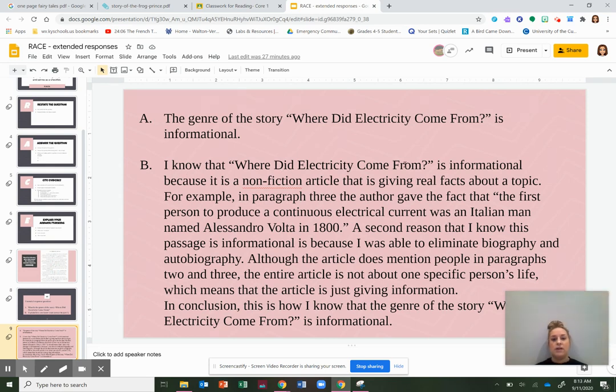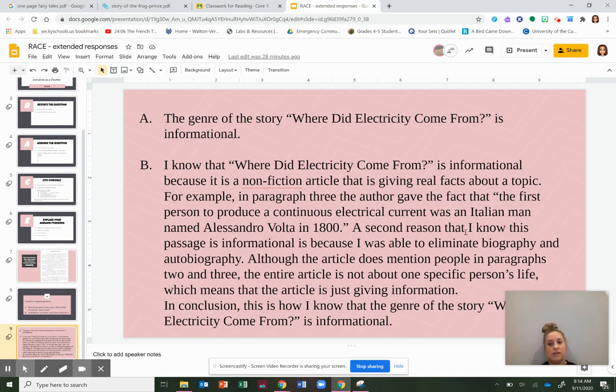I know that where did electricity come from is informational because it is a nonfiction article that is giving real facts about a topic. For example, in paragraph 3, the author gave the fact that, quotation mark, the first person to produce a continuous electrical current was an Italian man named Alessandro Volta in 1800, quotation mark. So I gave an answer right there and I kind of explained it. This is my background knowledge. I know that nonfiction is when real facts are given about a topic, and that is informational. And then I gave an example of a real fact given.